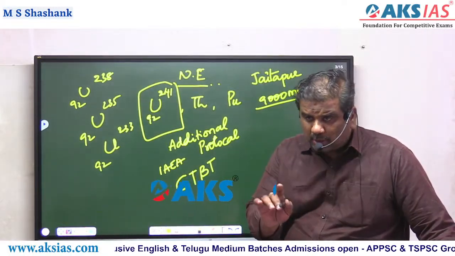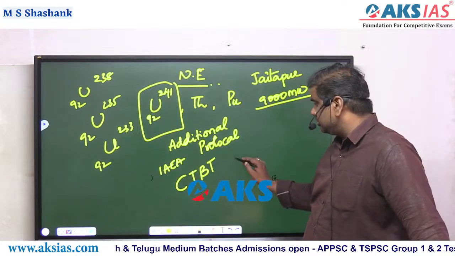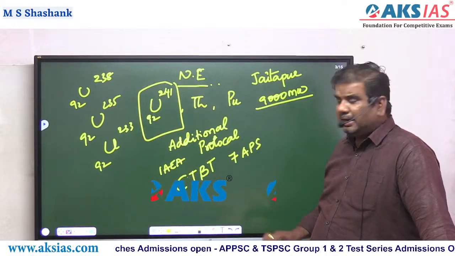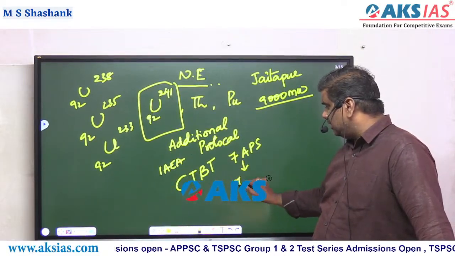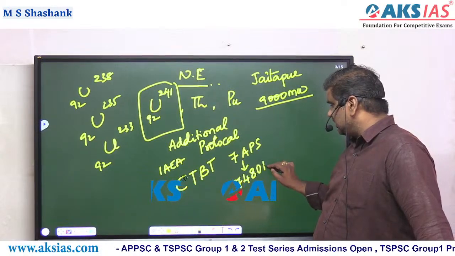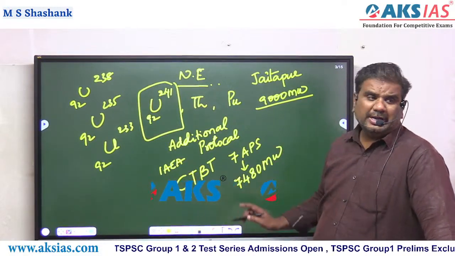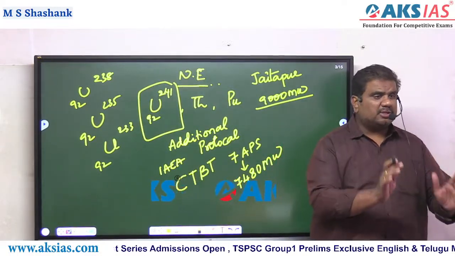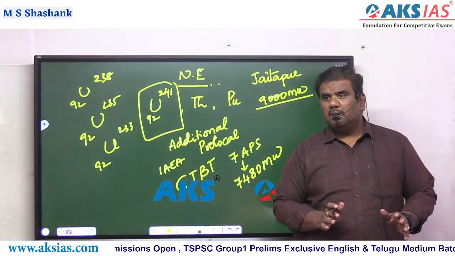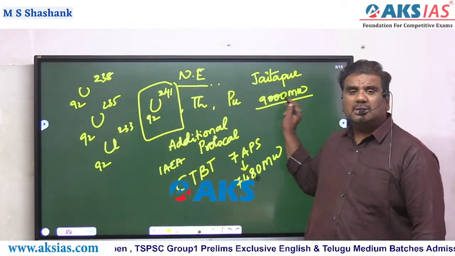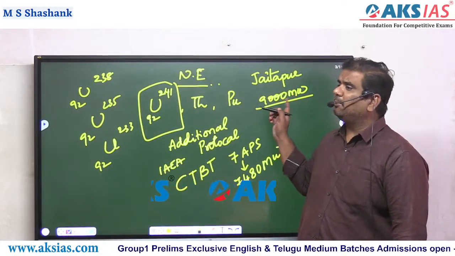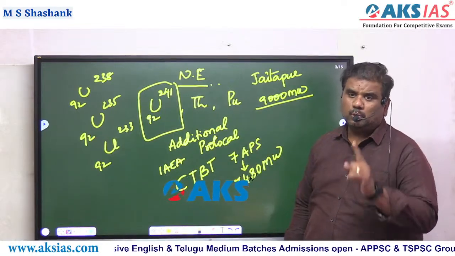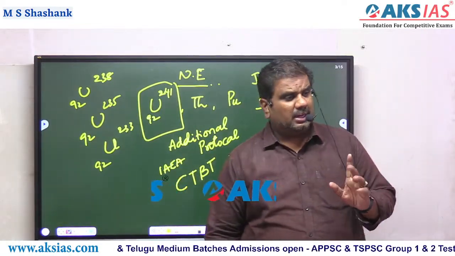9,000 megawatts. If I'm talking about atomic power stations in India as of today's date, we have 7 atomic power stations. And out of these 7 atomic power stations, every year we are generating just 7,480 megawatts of energy. Only 7,480 megawatts is what we are generating every year as of today. But if this becomes a reality, from this one atomic power station alone they are going to generate 9,000 megawatts of energy, only from Jaitpur in Maharashtra.